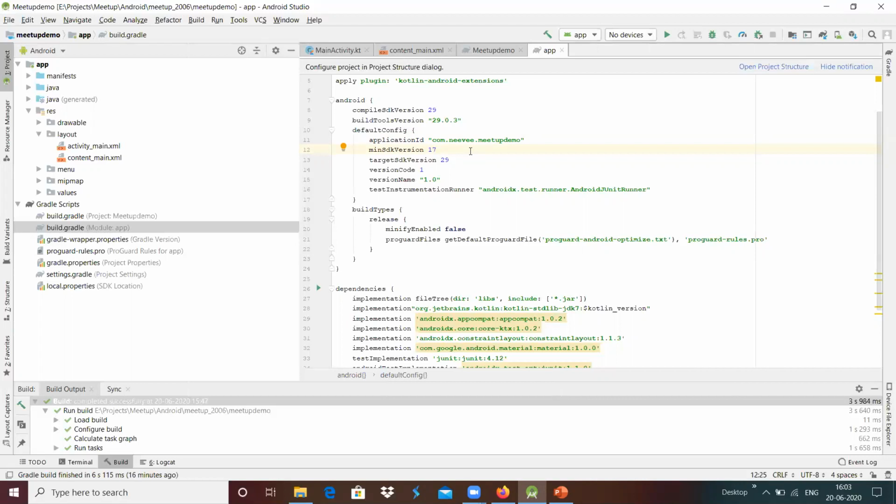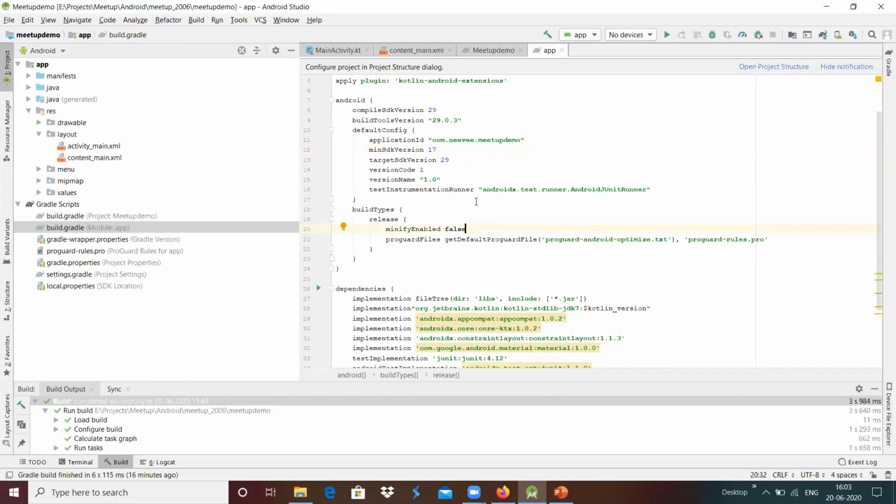And we have a target SDK version, which is the version in which it is going to run in real time. This system has version 29 in which it is going to execute.